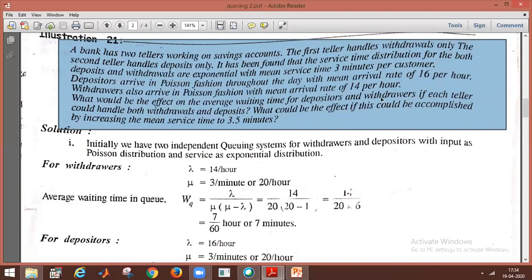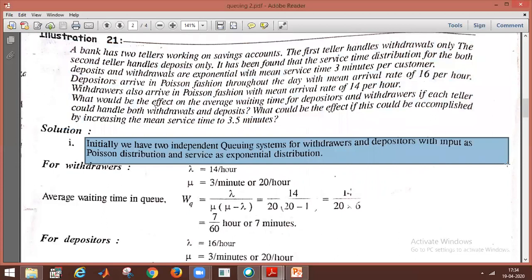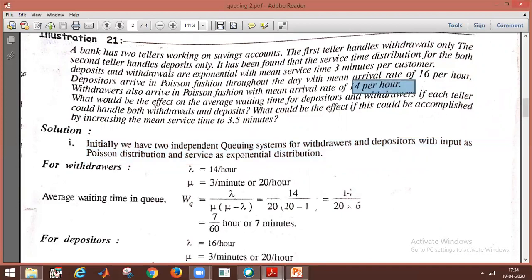So, the given information here: initially we have two independent queuing systems for withdrawals and depositors, with input as Poisson distribution and service as exponential distribution. Lambda is given as 14 per hour, and mu is 3 minutes.